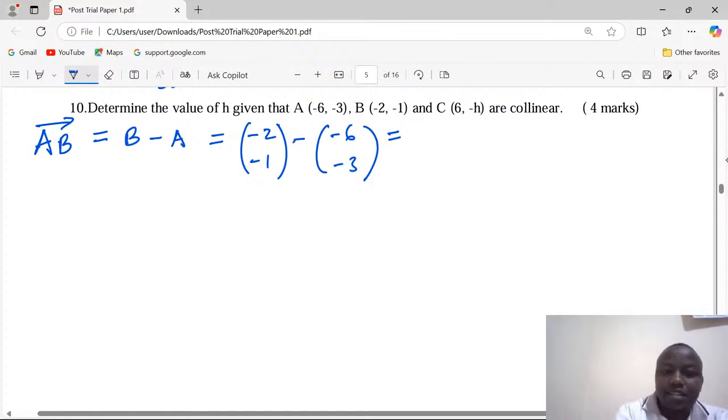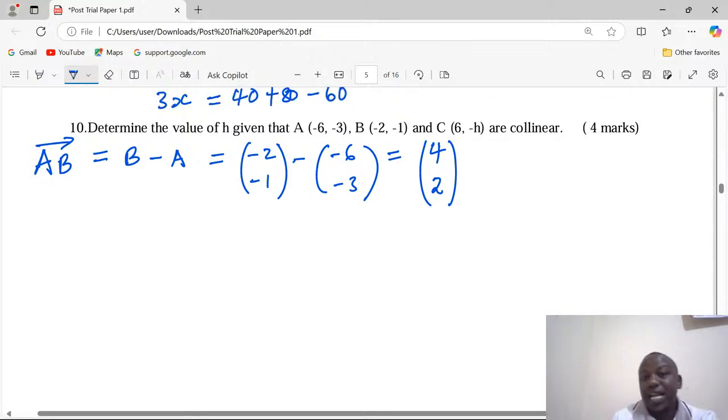This becomes -2 minus -6, which is -2 plus 6, which is 4, and -1 minus -3, which is -1 plus 3. That is the vector AB.